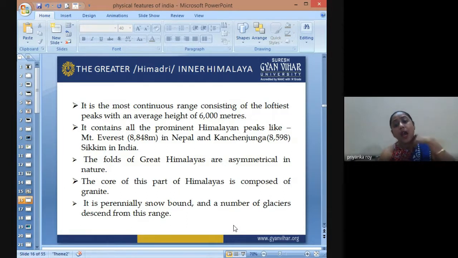They are the greater contributors of glaciers in this part. We have quite a large number of glaciers in Himadri, or the inner Himalayas, or Greater Himalayas. It is a perennial snow-bound region, and the number of glaciers is very high in these ranges.